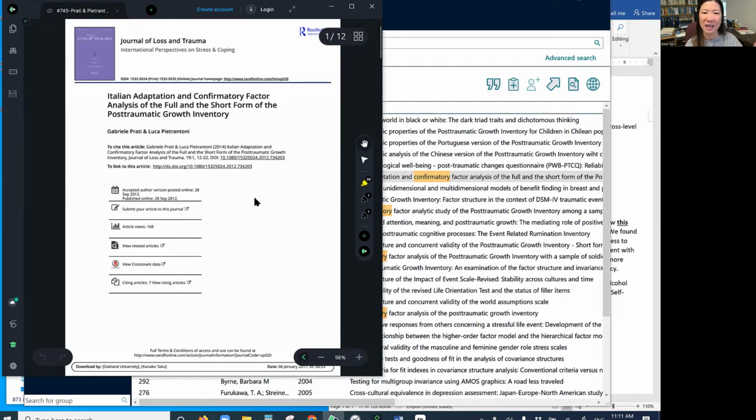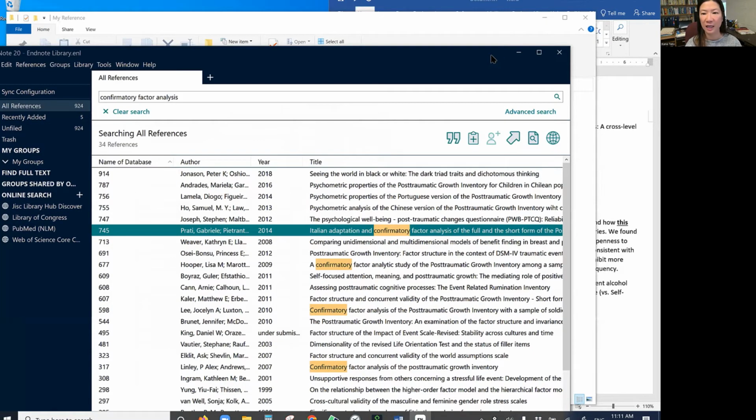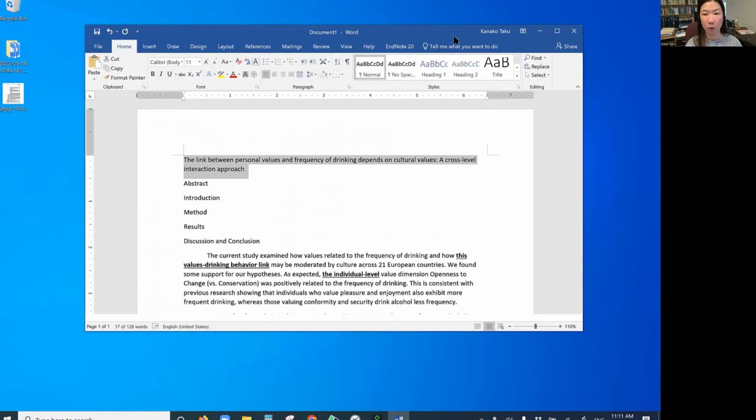So that's how I link it to PDF, to EndNote, and then my folder, okay? So that's how I do it. So that's good. Now I found one literature, put it here, and now I don't need EndNote anymore. My reference, I don't need this one anymore. And now I have only the Word document.